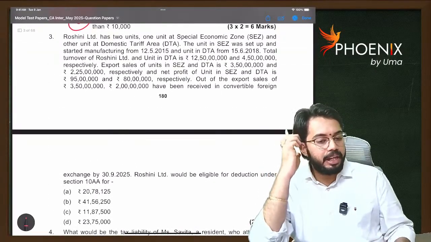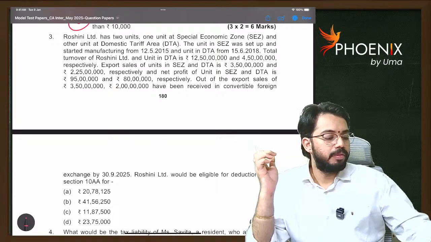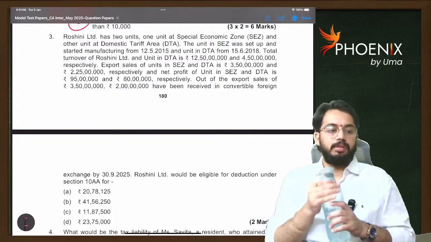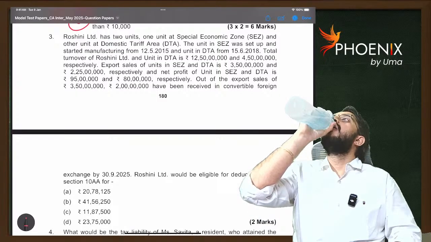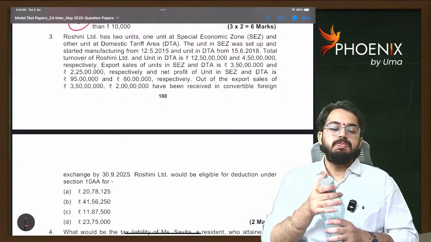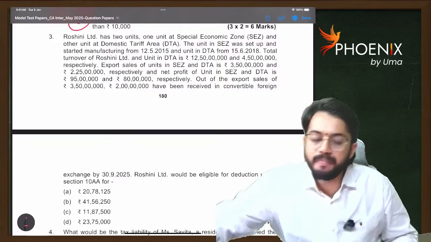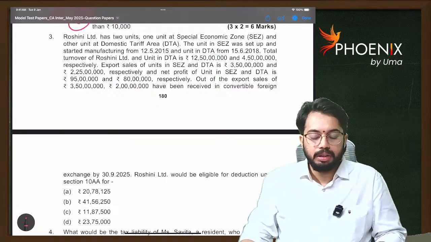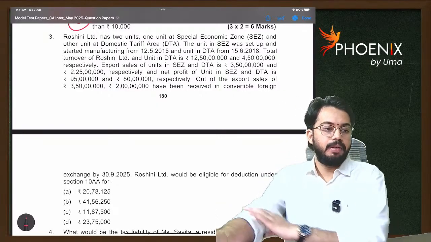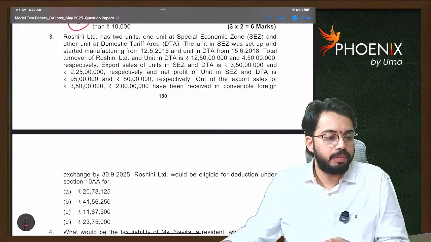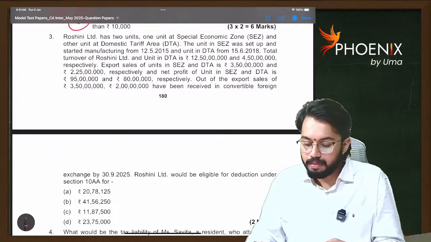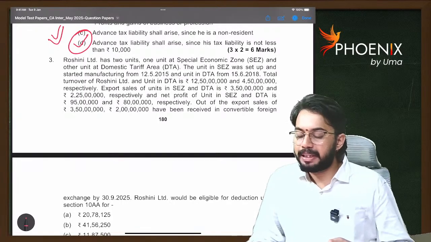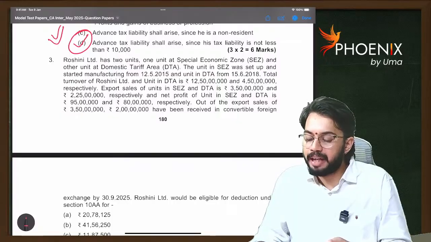Shall we do question number 3 and question number 4? Now, Roshni Limited has 2 units, 1 unit at special economic zone and other unit at domestic tariff area.